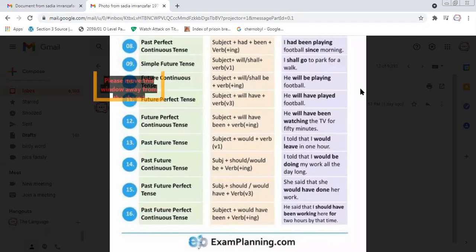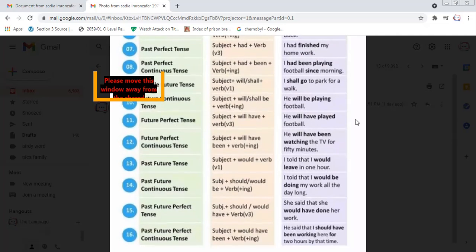So in perfect tense, as you know, we always use third form of verb. So here again, we are going to use third form of verb. I told that I would be doing my work all the day long. I is the subject here. I told means it's a past tense. Would be doing is future continuous tense, not perfect.